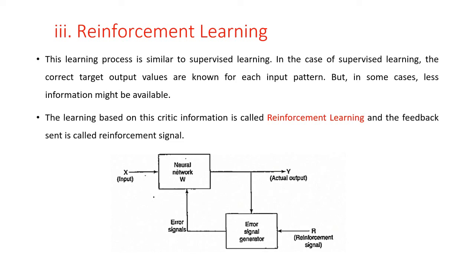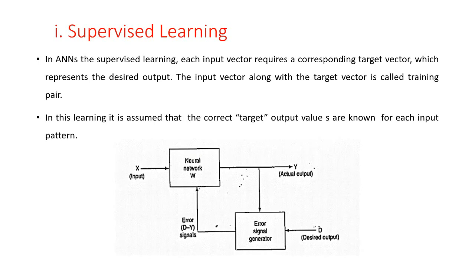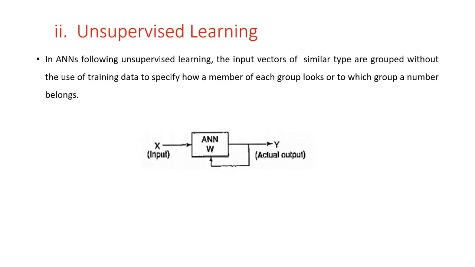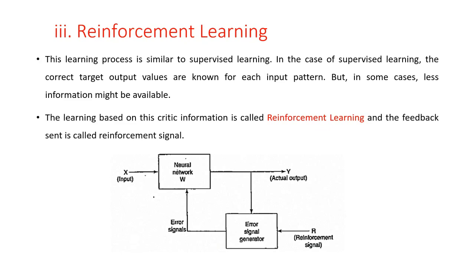So these are the learning rules. First is the supervised learning, the second is the unsupervised learning, and the third one is the reinforcement learning.